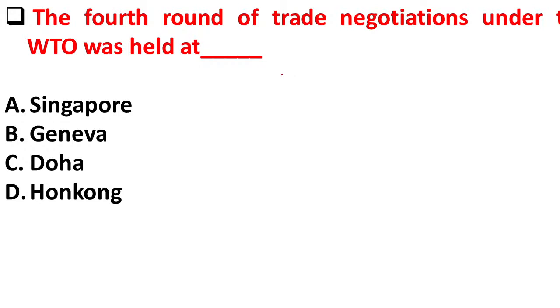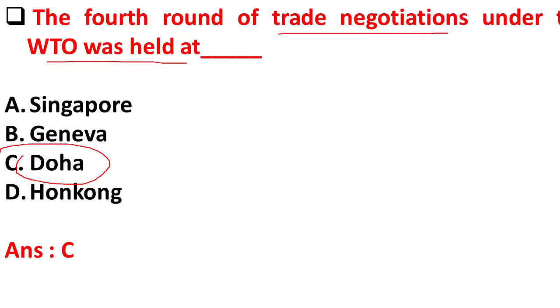The next question is, the fourth round of the trade negotiations under the WTO was held at. Option A, Singapore, option B, Geneva, option C, Doha, option D, Hong Kong. Yes, the fourth round of trade negotiations under the WTO was held at Doha. It is also known as the Doha round. So here option C is correct.